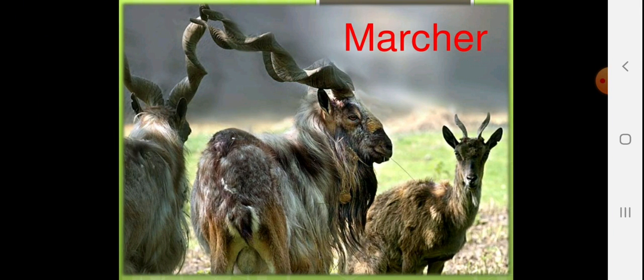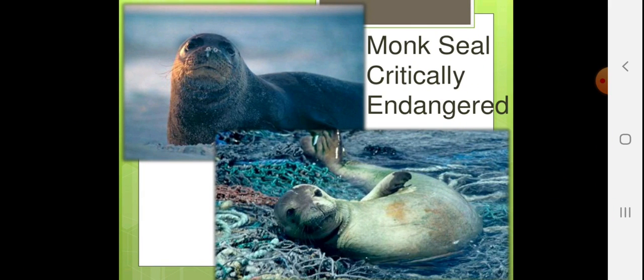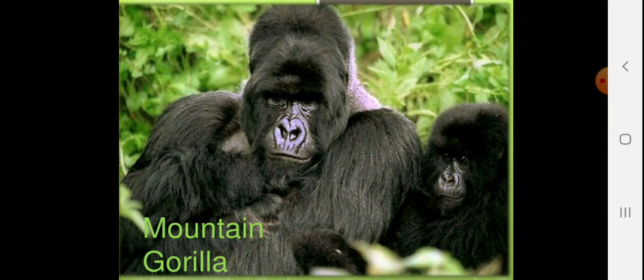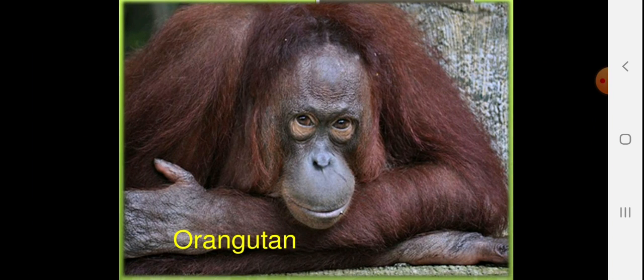Markhor, you can see the creation, how beautifully they have those curvy horns. Monk seal, critically endangered. Mountain gorilla. Orangutan. These belong to the monkey family.